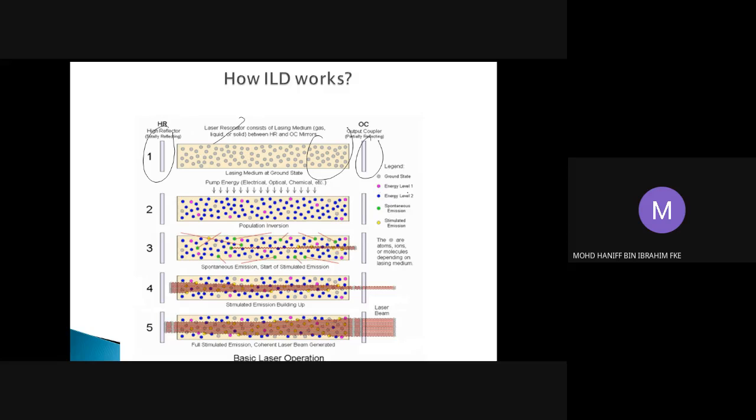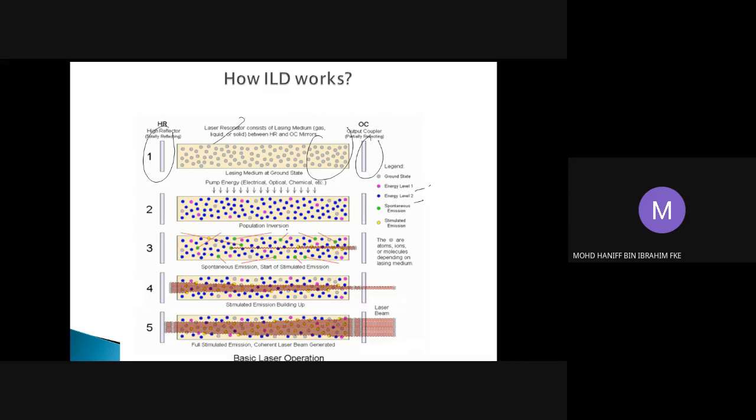I put here energy level 1 and energy level 2. The pink color means that the atom is located at energy level 1, and the blue color shows that the atoms are located at energy level 2. So this is the population inversion process, in which the atom at the ground state is excited to the higher level state.